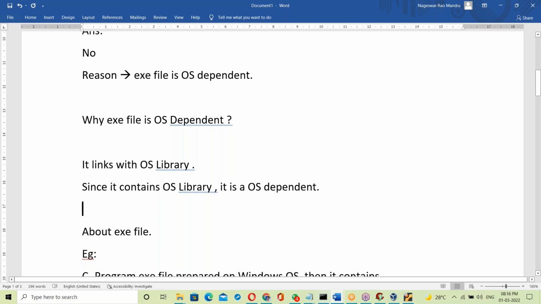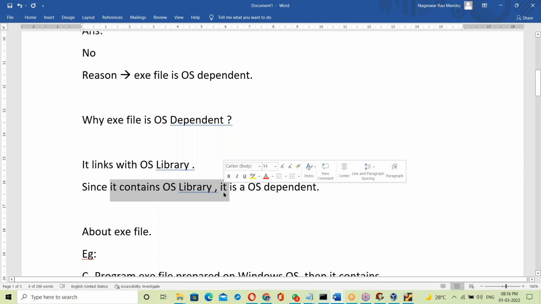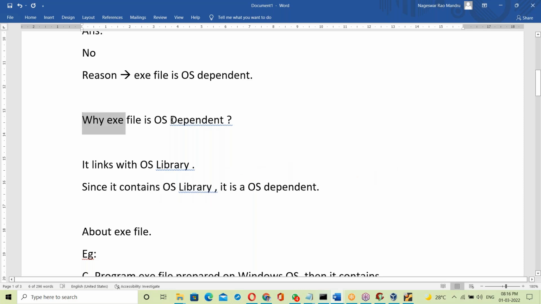Why is an exe file OS dependent? Simple answer: it contains the OS library. That's the reason it's OS dependent.